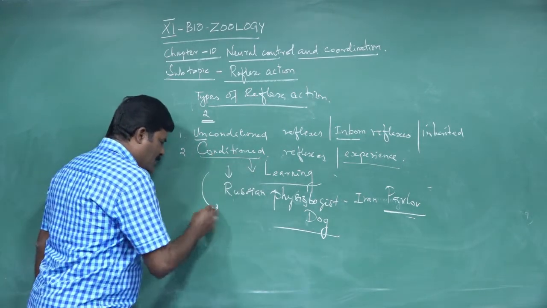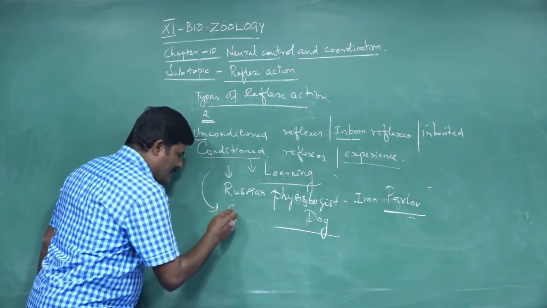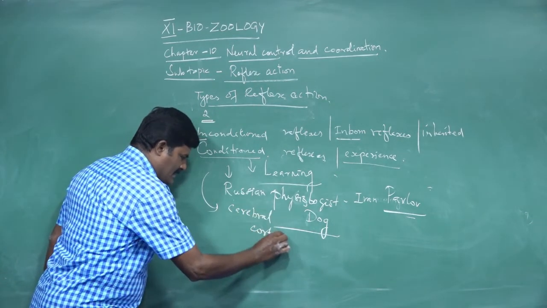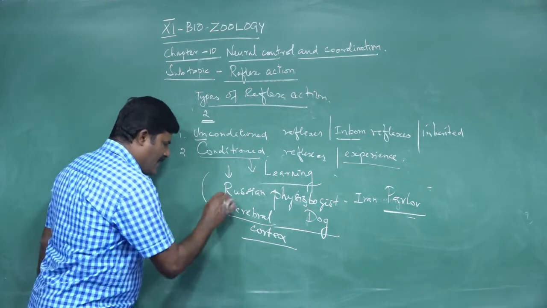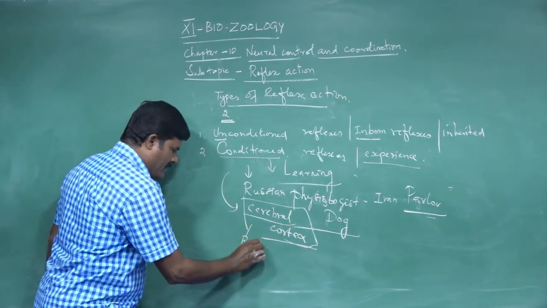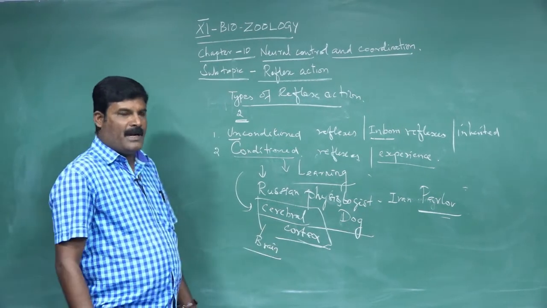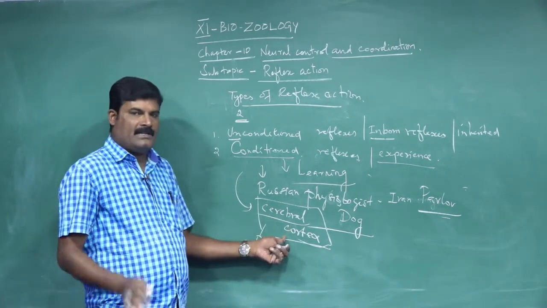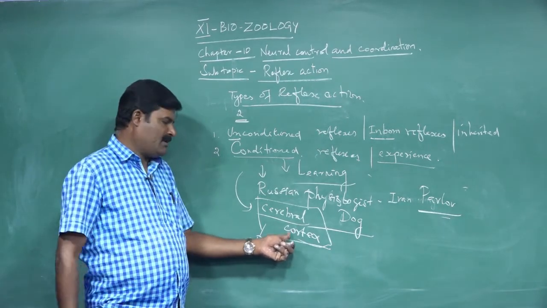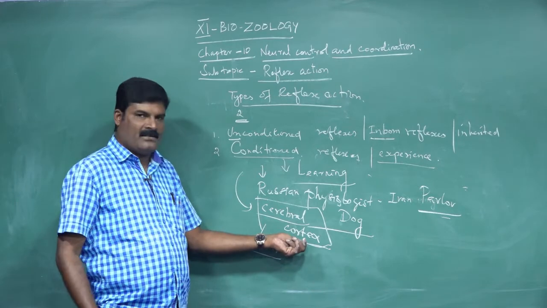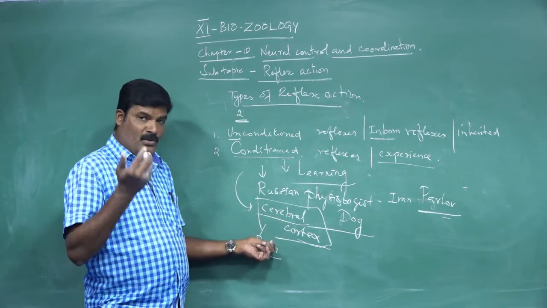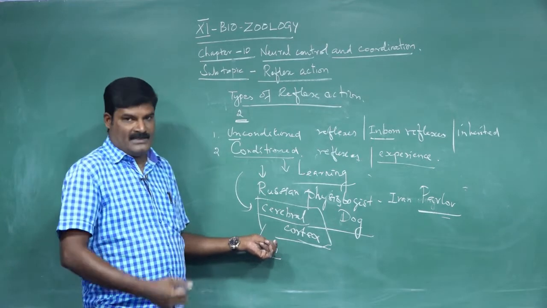Conditioned stimuli are controlled by the cerebral cortex of the brain. The outer part of the brain is called the cerebral cortex. The cerebrum, the major portion of the brain, consists of the outer part called the cortex, otherwise called the grey matter. So conditioned reflexes are controlled by the brain because of the learning process.